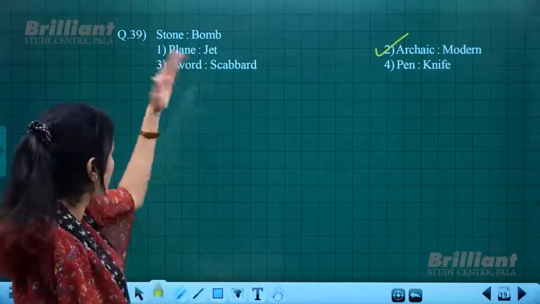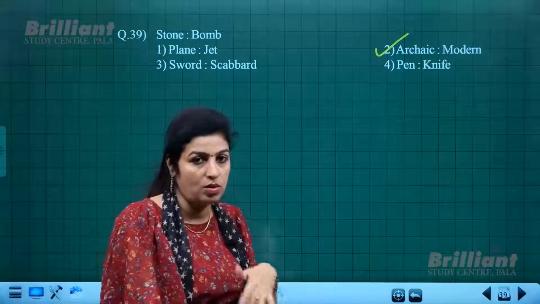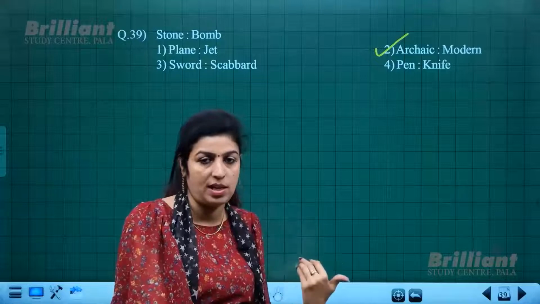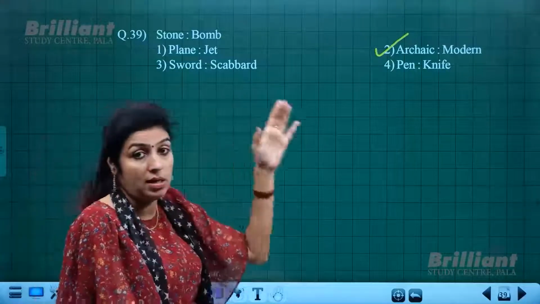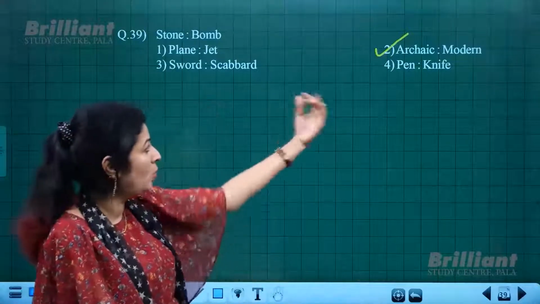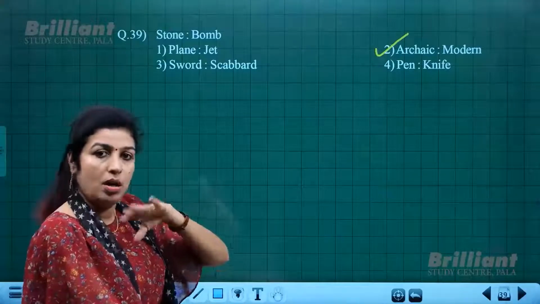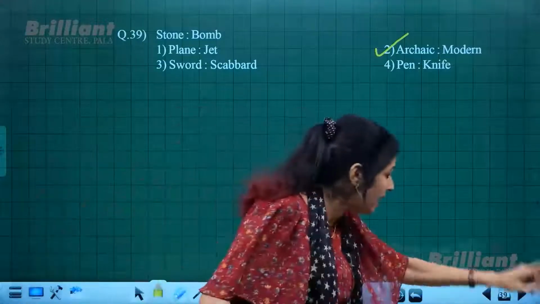So exactly how stone is outdated as a weapon, it is no longer used as a weapon, not a sophisticated one, it's archaic or outdated. And then bomb could be taken as a modern weapon. So in the same way, the words archaic and modern also convey the same meaning, okay, same connection.